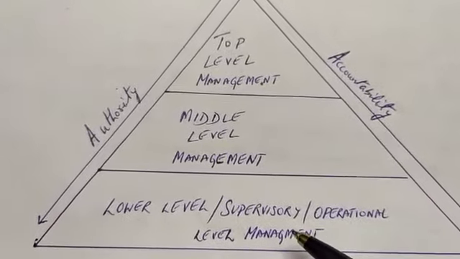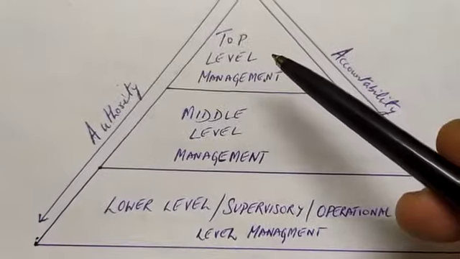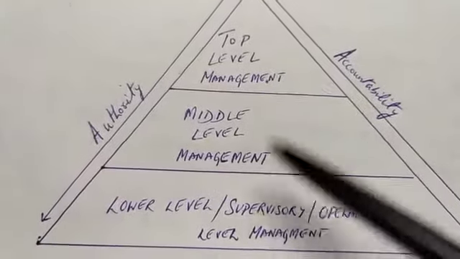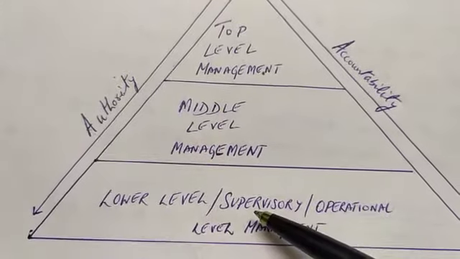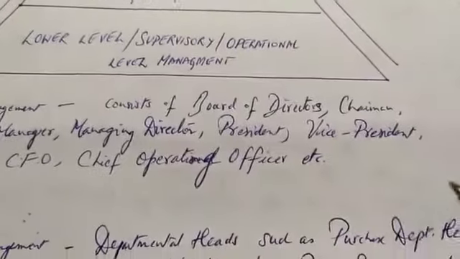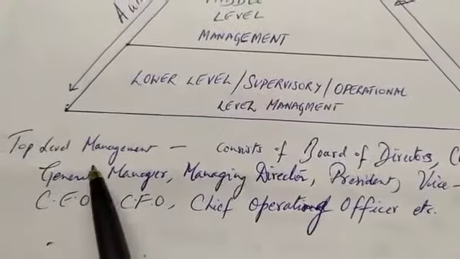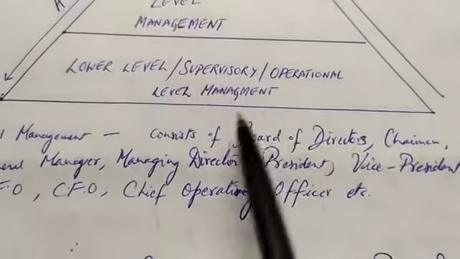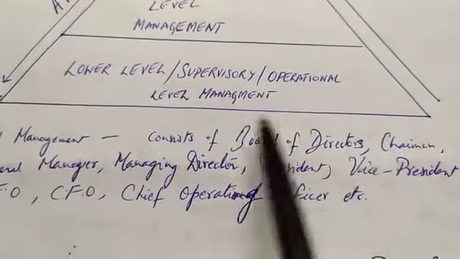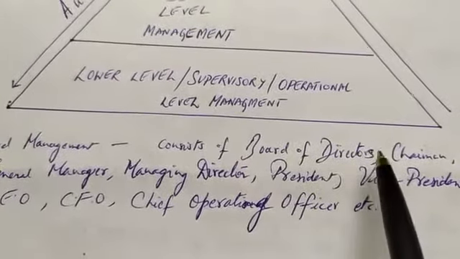Now let us know who may be at the various levels of management. What are the job positions at these 3 levels? Starting with the top level management. The top level management can consist of the board of directors. Like in a big company, the people comprising the board of directors sit at the top level of management.